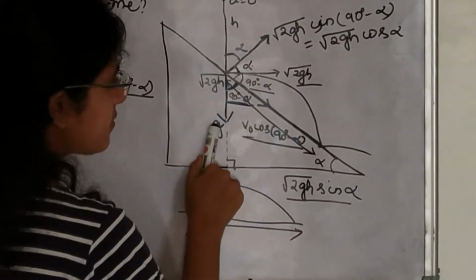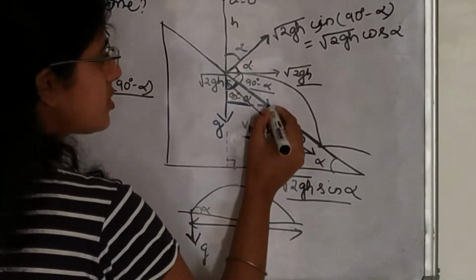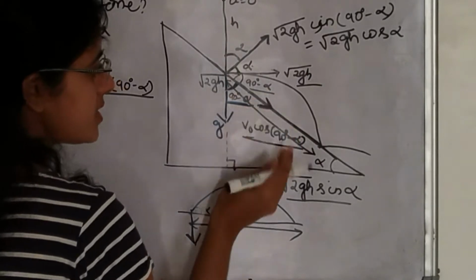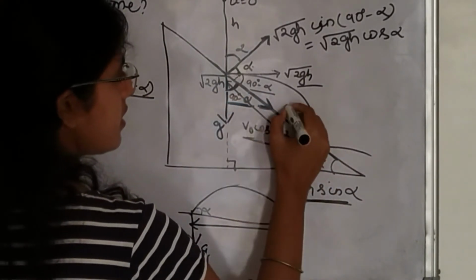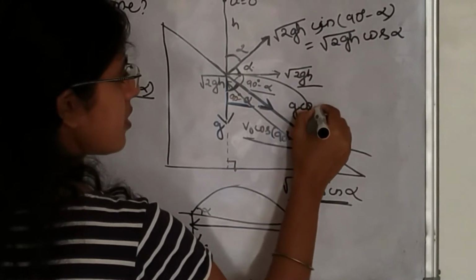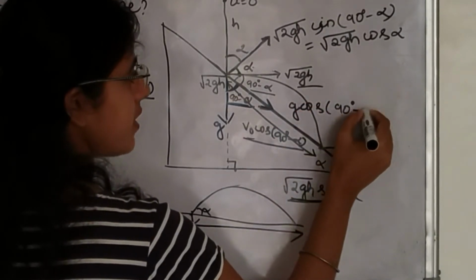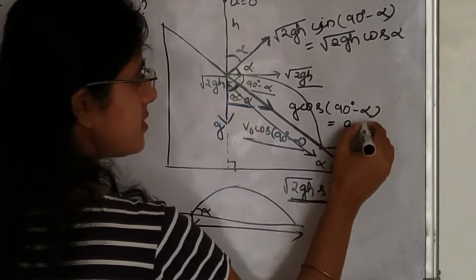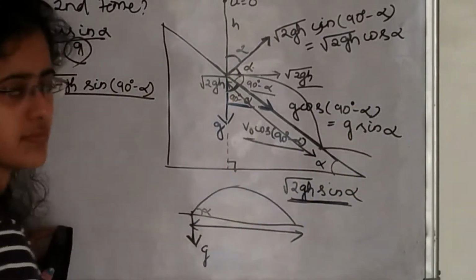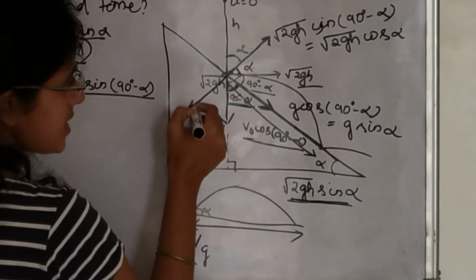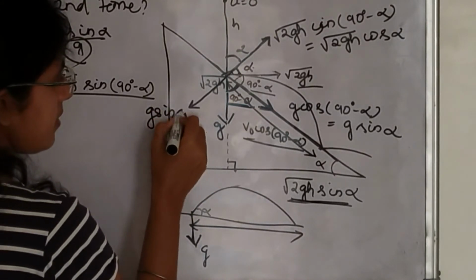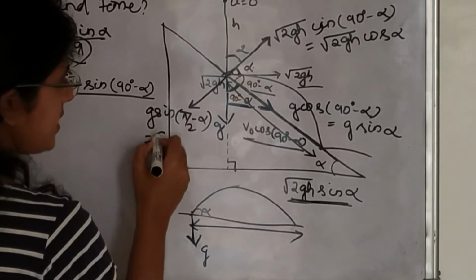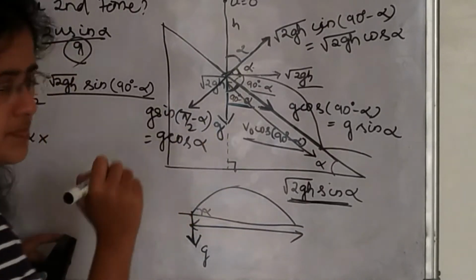So the component of g along this plane, along this velocity direction, is g cos 90 degree minus alpha, that is g sin alpha. Along the perpendicular direction the component of g is g sin 90 degree minus alpha, that is g cos alpha.